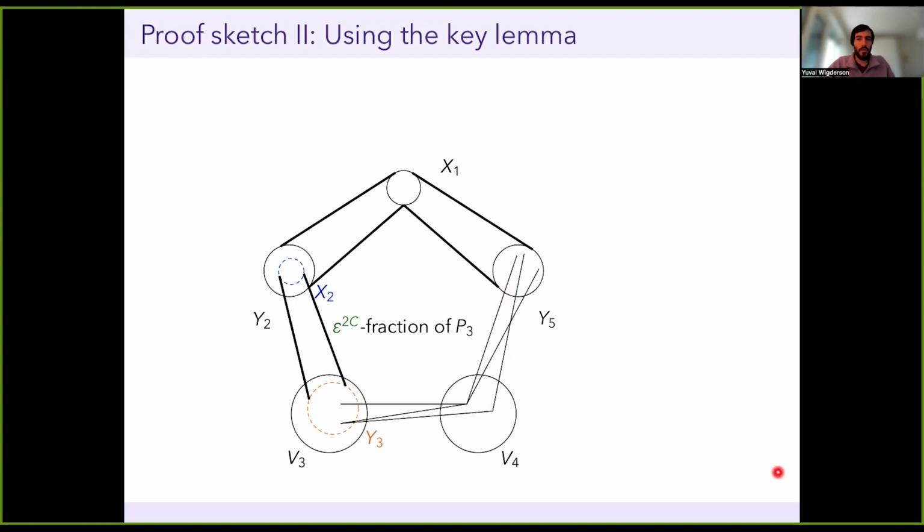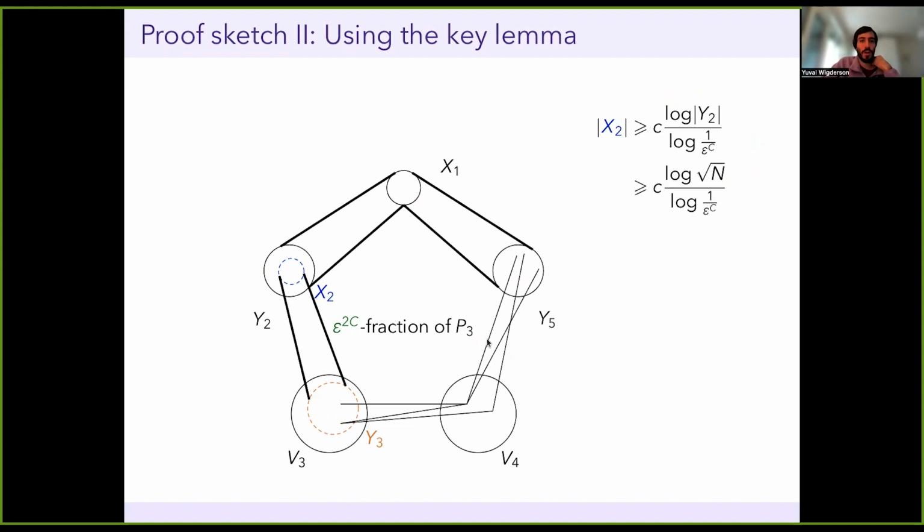And the crucial thing has to do with the size of this X2. So what's the size of X2? Well, we saw before that the size of the X that I find is log of the size of whatever it lives in, divided by log of whatever density epsilon I had. So in this case, X2 will be of size log of Y2, divided by log of the density of paths, which was epsilon to some constant.